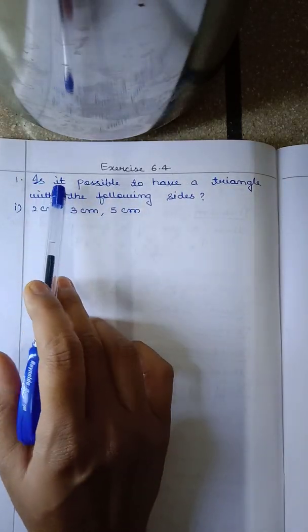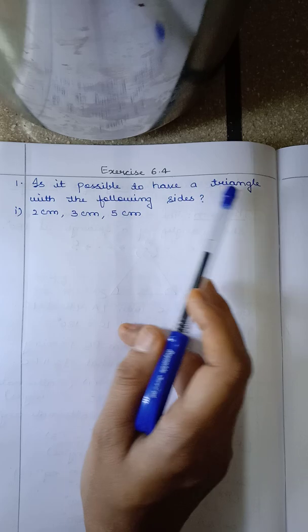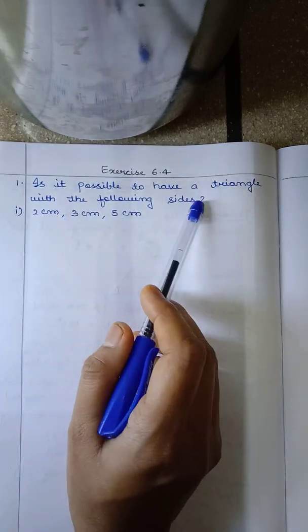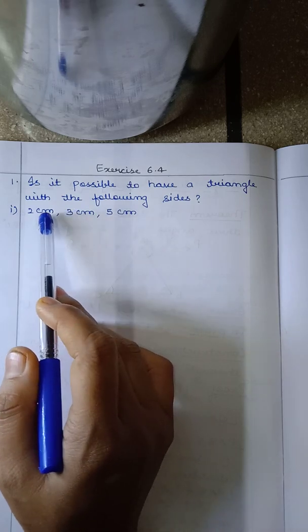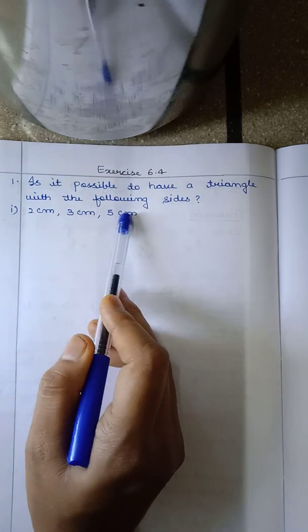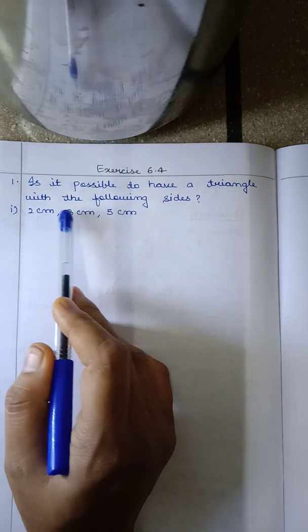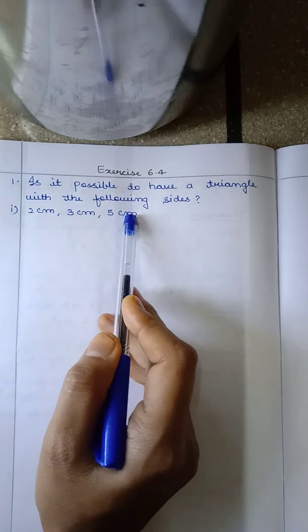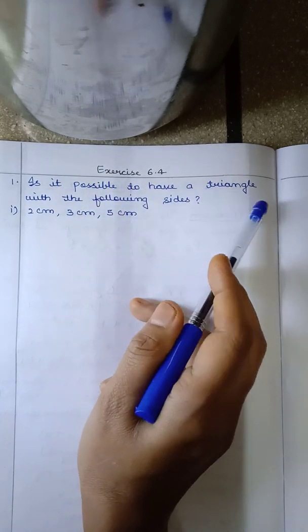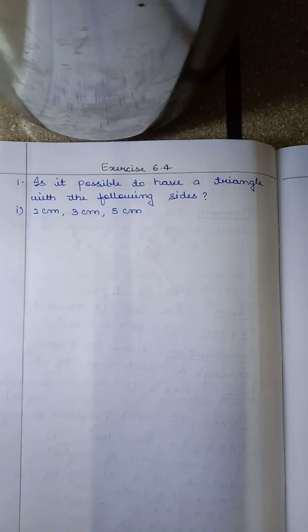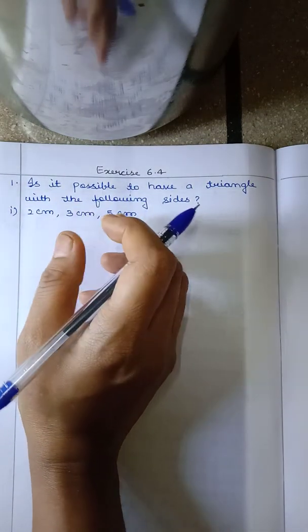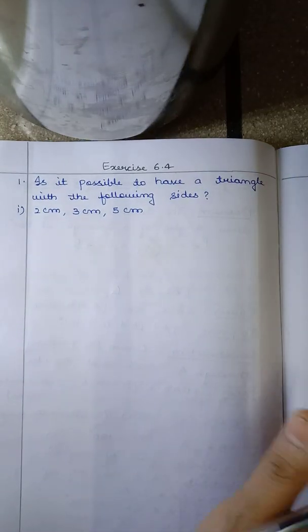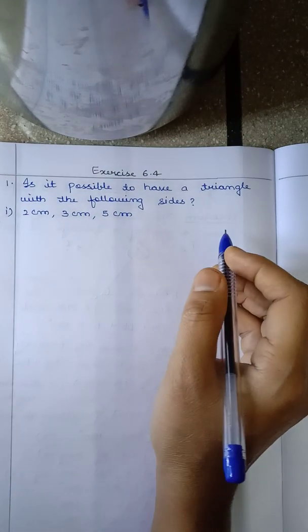Okay, so the first question is, is it possible to have a triangle with the following sides? In the last video also I have showed you some examples. The measurements of the sides of the triangle are given as 2 centimeter, 3 centimeter and 5 centimeter. You have to find out, is it possible to have a triangle? So for that you have to add two sides, and if the sum is greater than the third side, then it will be possible to draw the triangle.